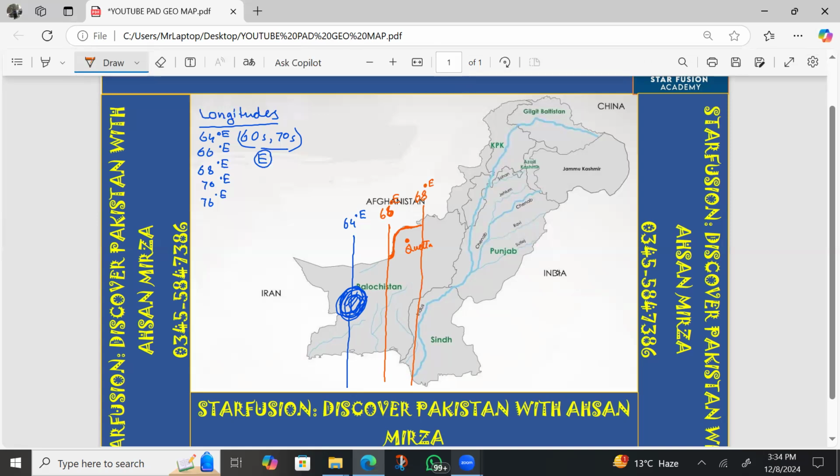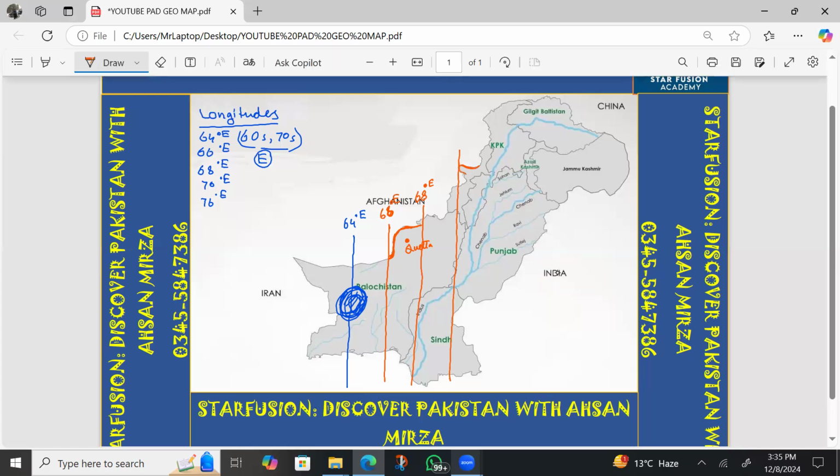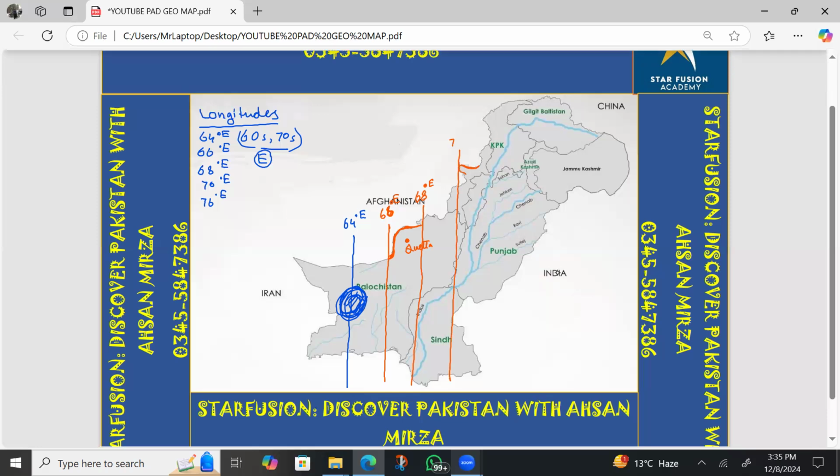After that, there is another line, and that line passes through another landmark, the curve near Peshawar. You can see there is a sharp curve on the upper boundary of Pakistan, and this curve is 70° east. The line passes through that point. You also have knowledge of Chitral city, and from Chitral city there is another line.